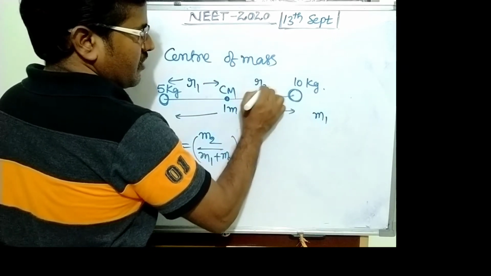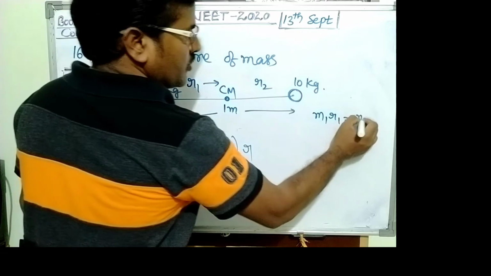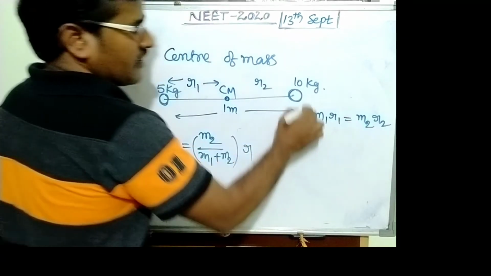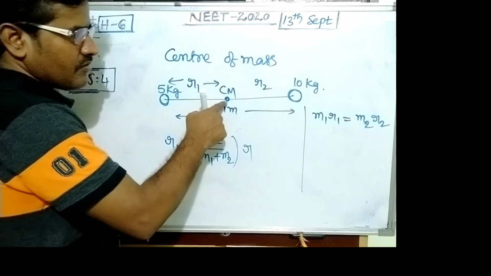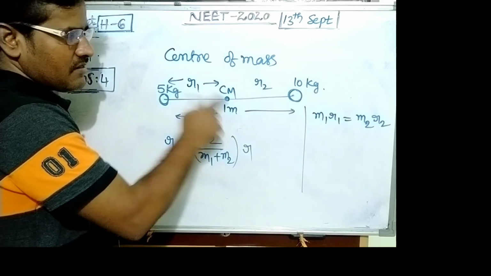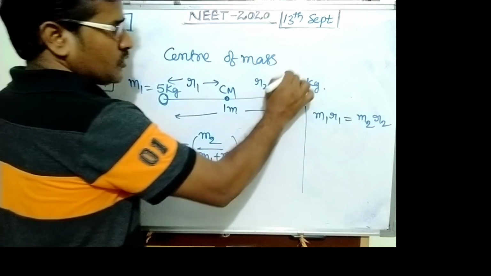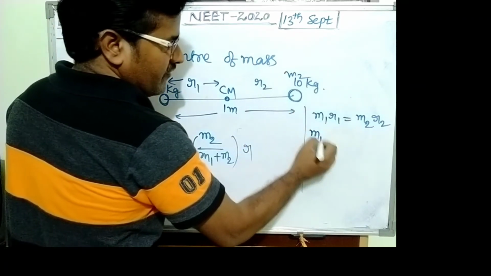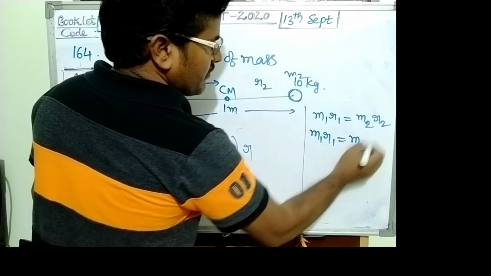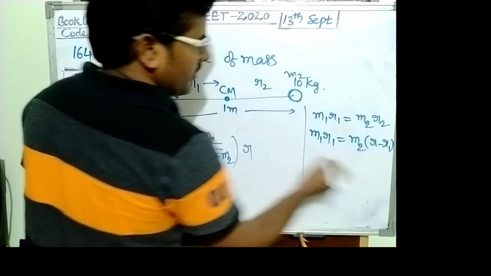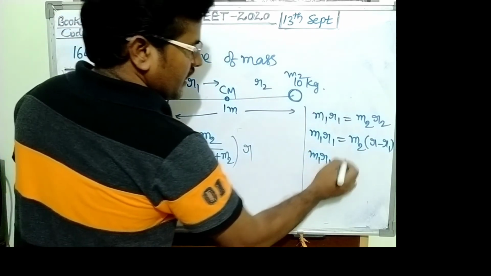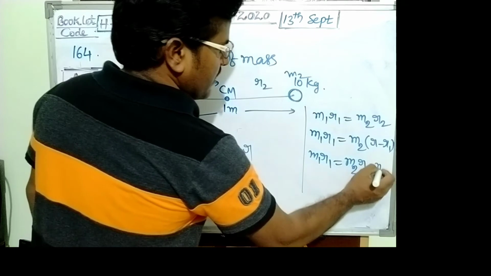Suppose this is R2. M1 R1 equals M2 R2. At the center of mass position the system is balanced. It satisfies the balancing rule, with this mass M1 and this mass M2. So M1 R1 equals M2 into R minus R1. M1 R1 equals M2 R minus M2 R1.